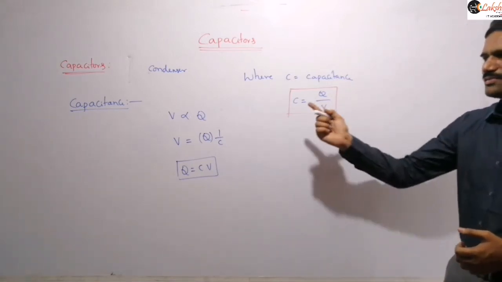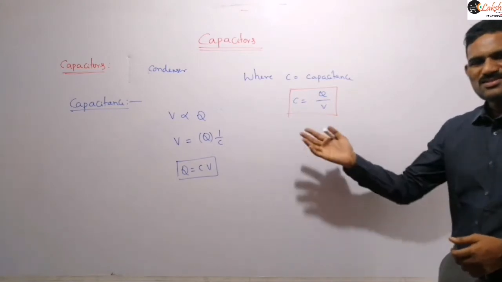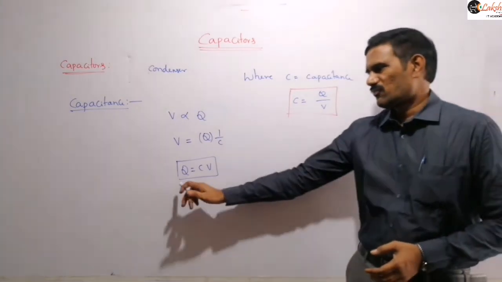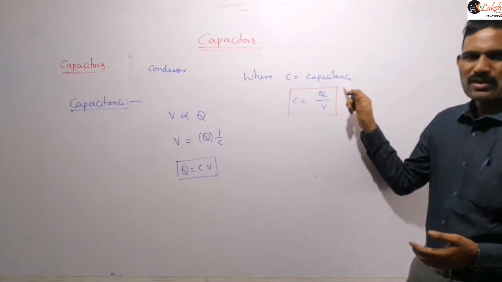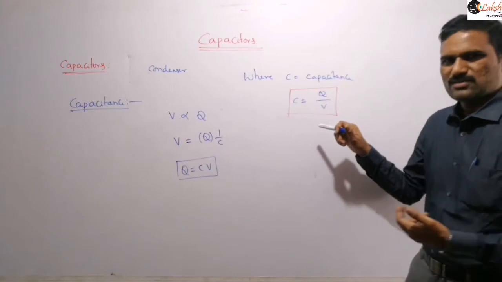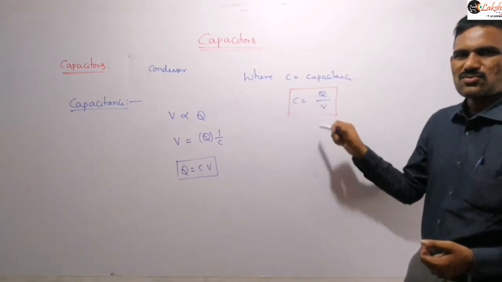So V is proportional to Q, or V is equal to Q into 1 by C. That 1 by C we are just taking as a proportionality constant, or from that we write Q is equal to CV, where that C is what we call the capacitance of the given capacitor or the given device. This capacitance can be defined as the ratio of charge to its potential.